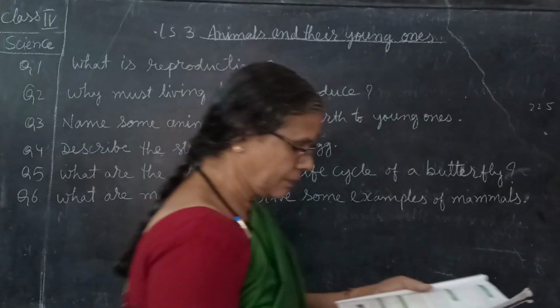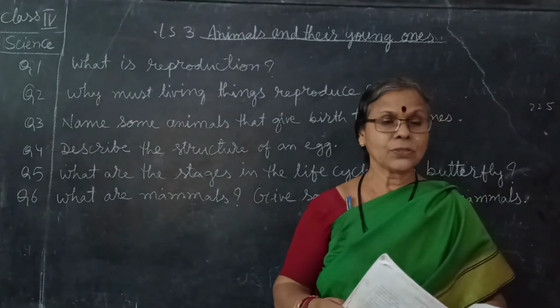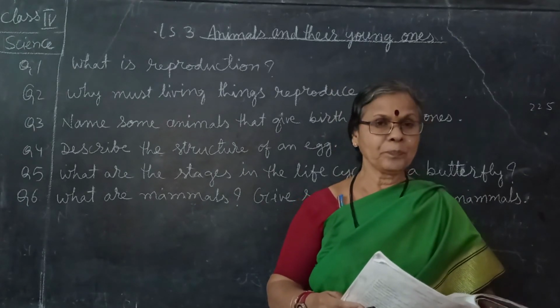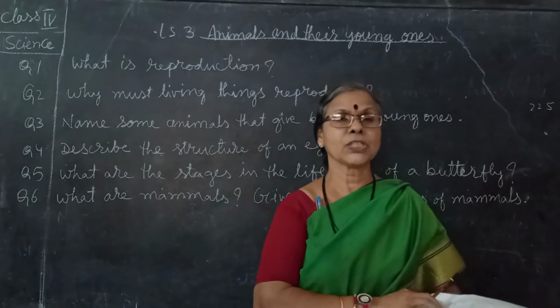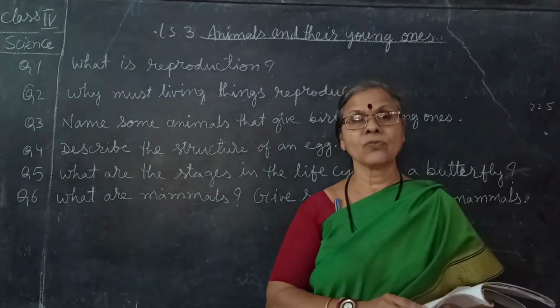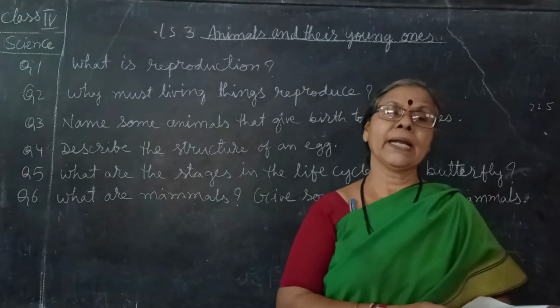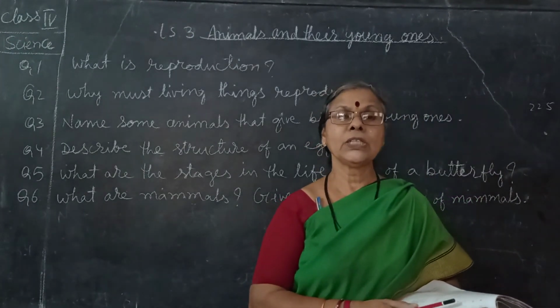So these are the objective type we have done, but you need to read even for the fill in the blanks. Sometimes it may come from the middle of the lesson. That's why I always suggest you to read the lesson and learn by heart the questions and answers along with the spellings. Diagrams, do the practice at home.